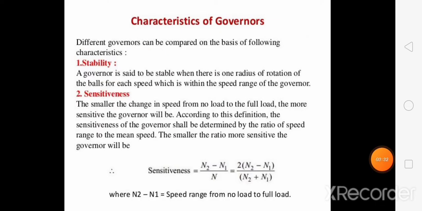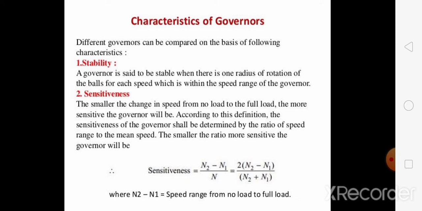Now we will see different characteristics of governors. These characteristics are used so that we can compare between governors. Number one, stability. What is stability of a governor? We can say a governor is stable when for every speed within the working range there is a definite configuration.